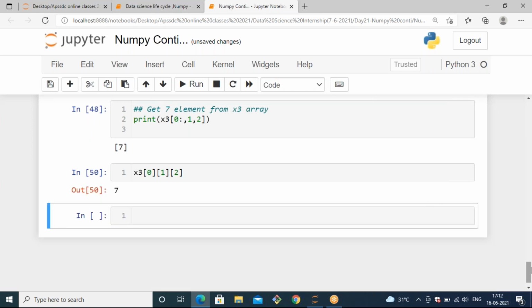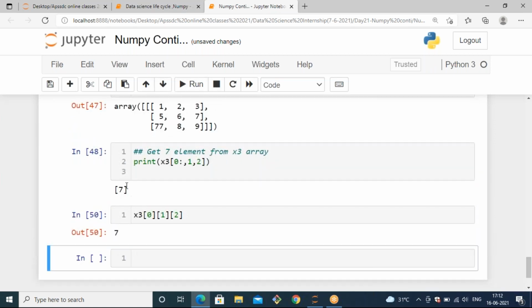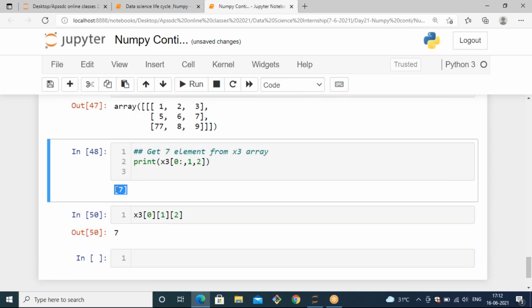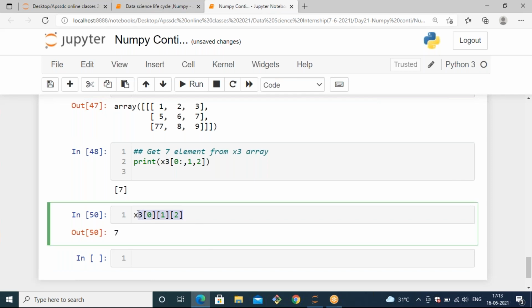You can use any kind of format. When you pass like this, it will generate the element in an array format, list format. And if you want to get only the element, you can use a separate kind of index.